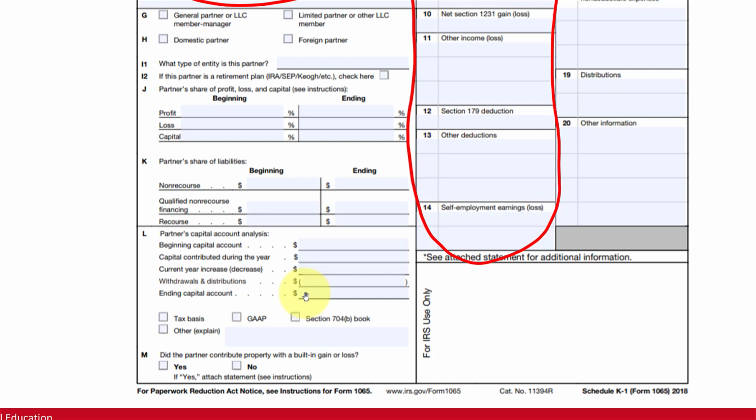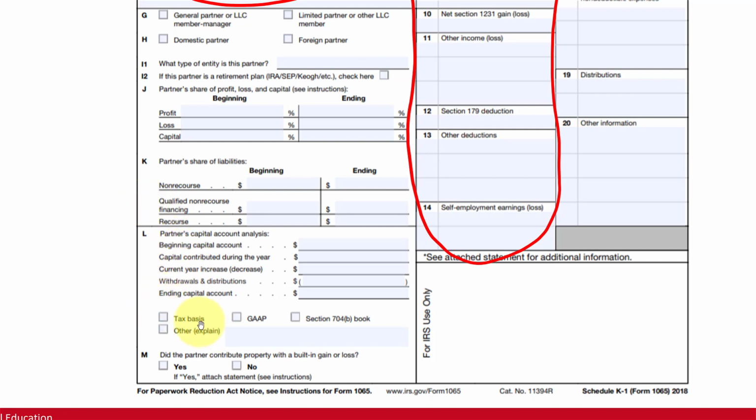Now all of these amounts are the inside basis of the partner's interest. It doesn't include the partner's share of the partnership liabilities that are reported here in section K of this K1. Notice how it breaks it down into non-recourse, meaning that the partner is not personally liable, versus recourse, versus qualified non-recourse. This is something that comes into play when you have passive loss limitation rules being applied.